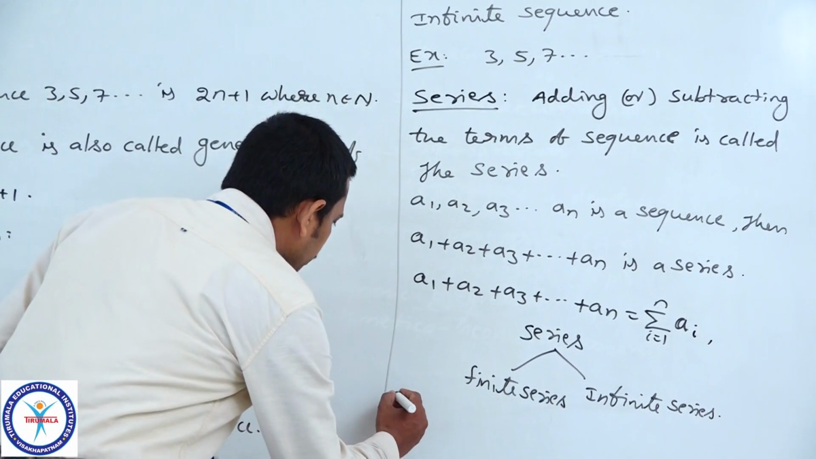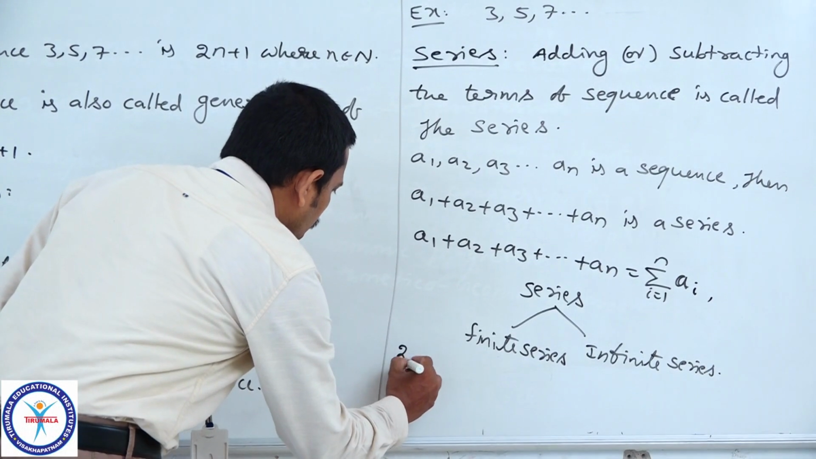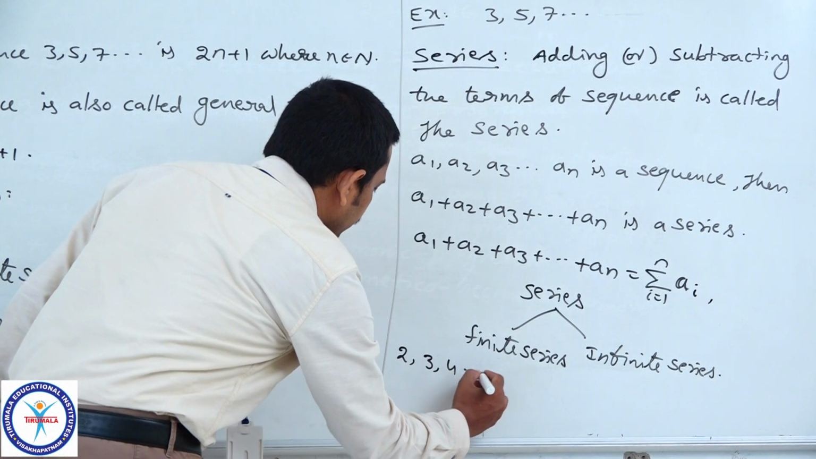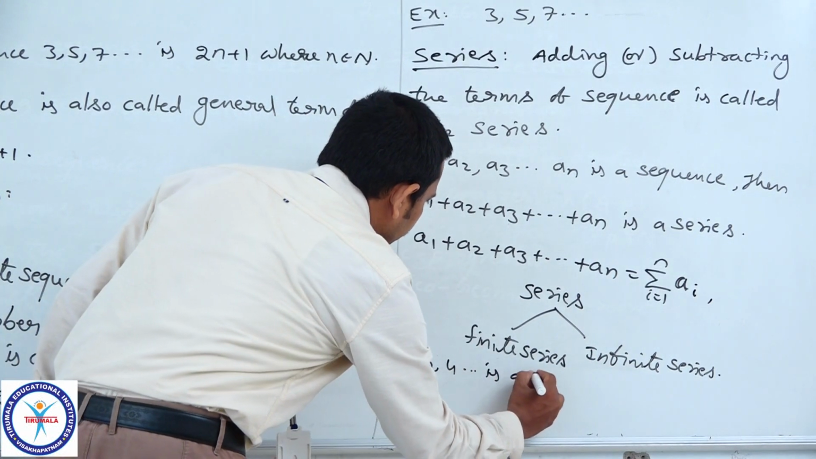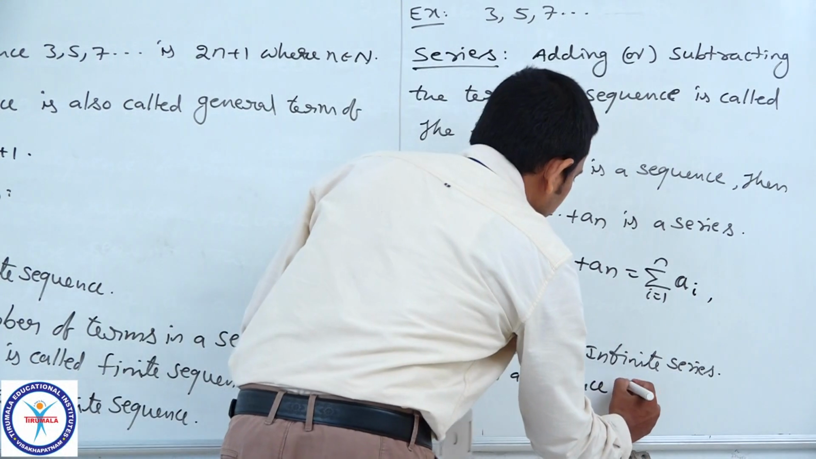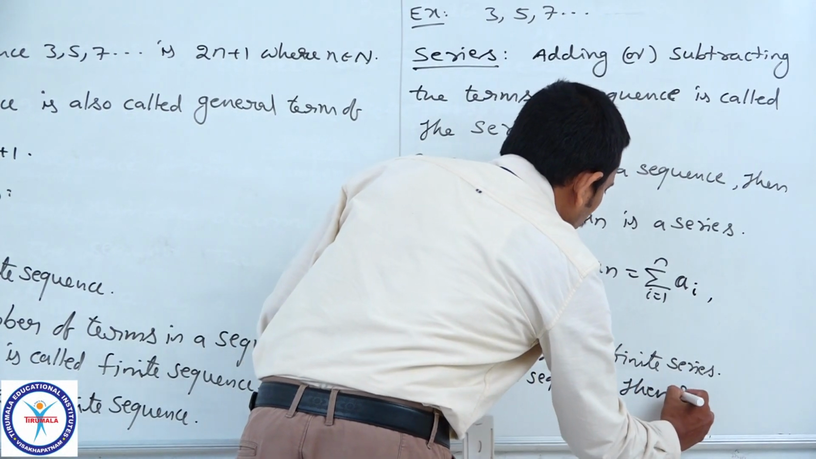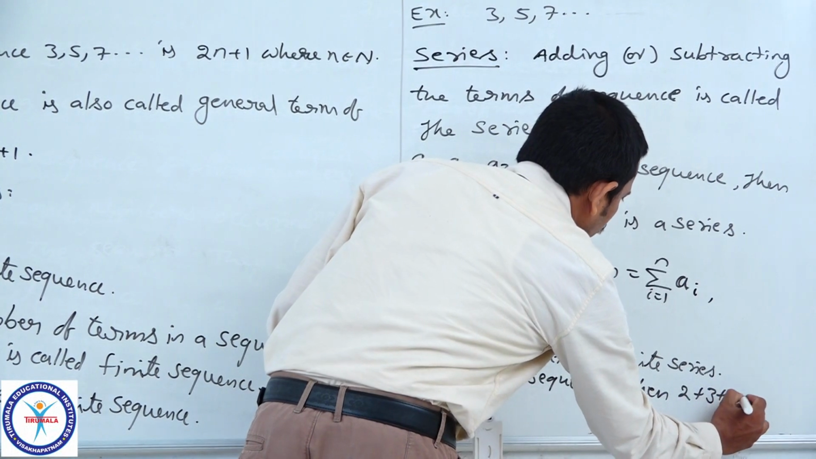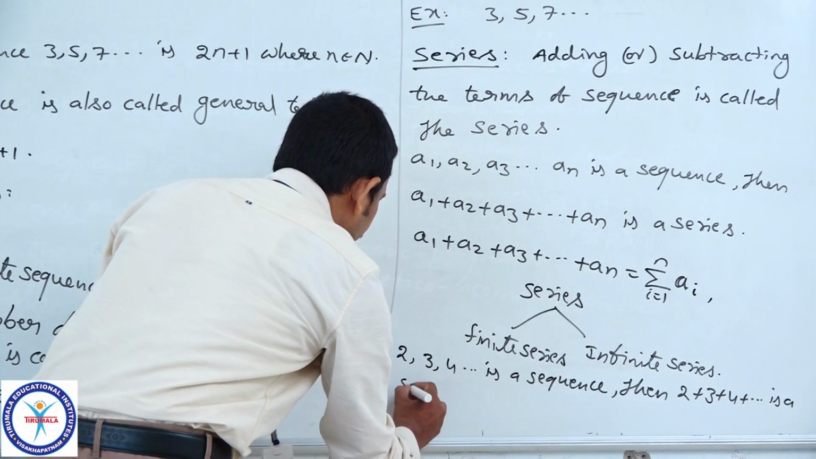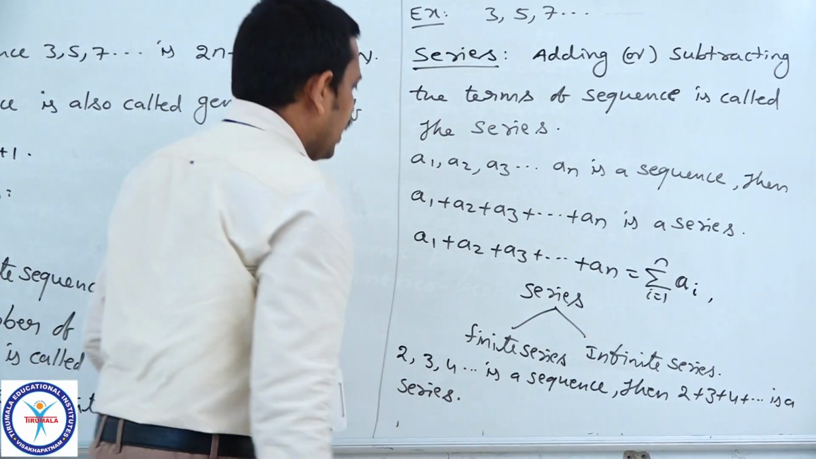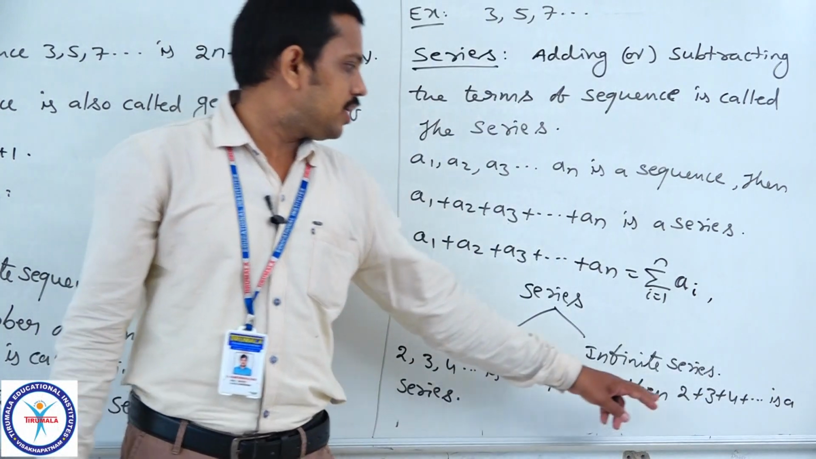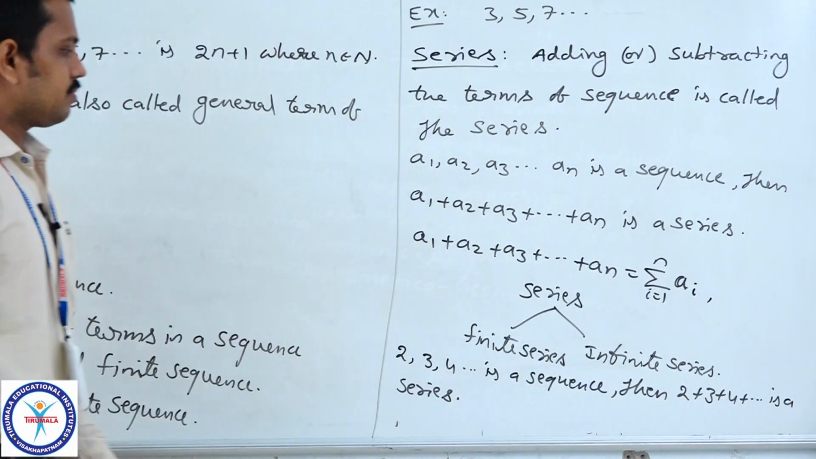So, we will see the example. If 2, 3, 4 and so on is a sequence, then 2 plus 3 plus 4 plus and so on is a series. And here the terms are infinite. So, therefore, it is an infinite series.